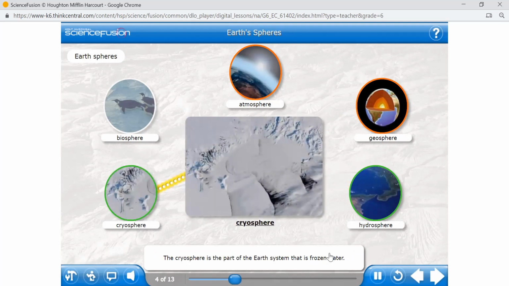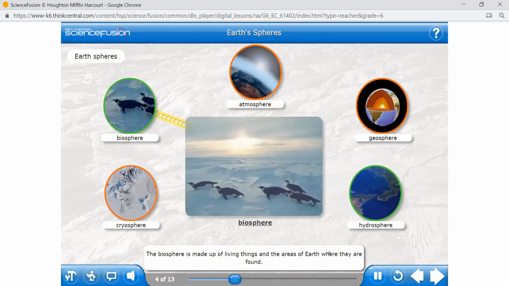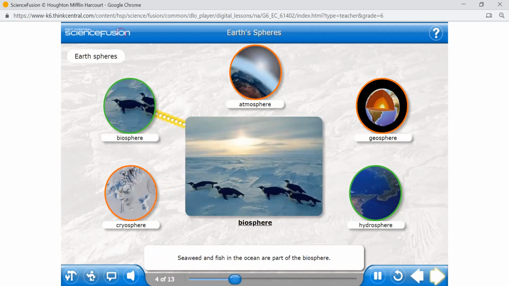The cryosphere is the part of the Earth system that is frozen water. Some people think that the cryosphere is only found at Earth's poles, but it is found on many parts of Earth. Ice is found near the equator at high altitudes and as snow on mountaintops. The biosphere is made up of living things and the areas of Earth where they are found. Seaweed and fish in the ocean are part of the biosphere. So are cactus in the desert and penguins at the South Pole.